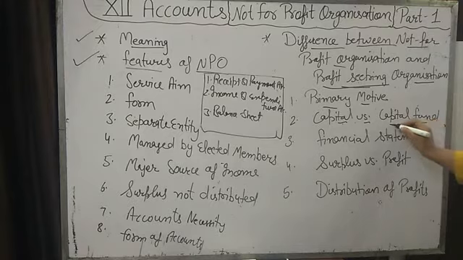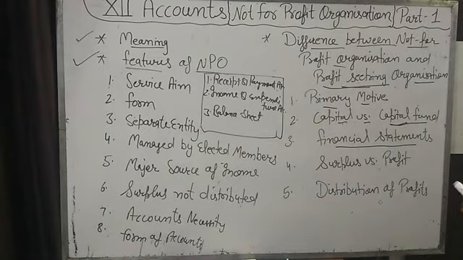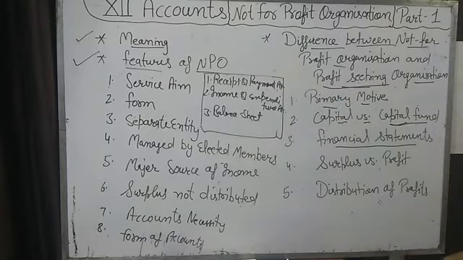Capital fund means this money we will invest in the business only. Third is the financial statement. In a profit organization, 3 financial statements: trading account, profit and loss account, and balance sheet are prepared. And in a not-for-profit organization, these 3 accounts: receipt and payment account, income and expenditure account, and balance sheet are prepared.